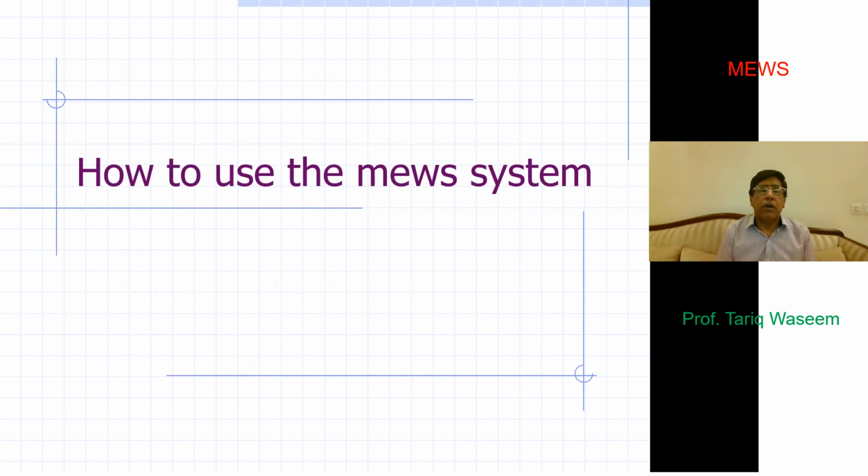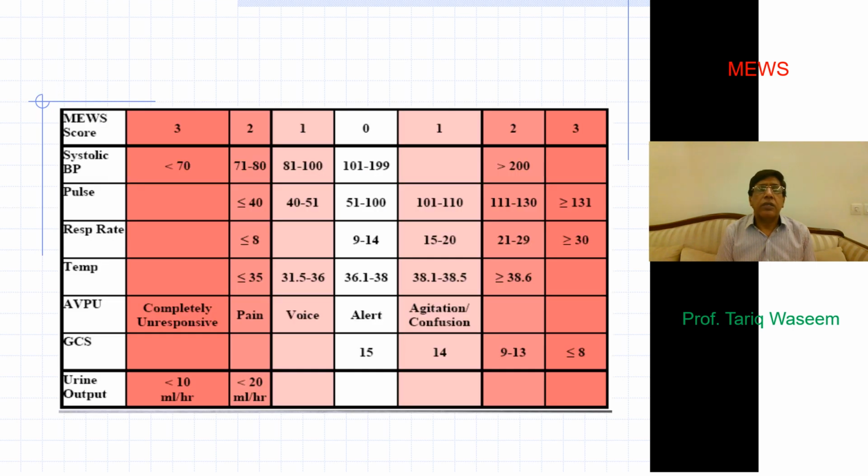Now we'll come on to how we use this MEWS system. This is a very simple table. In the center of this table is a white column where the score is written as 0, and on either side of it, on the right or left, are the deviations: onto the right side when things are going up, and on the left side when things are going down. What you are recording is blood pressure, pulse, respiratory rate, temperature, conscious level, either in the form of AVPU or GCS scoring, and the urine output.